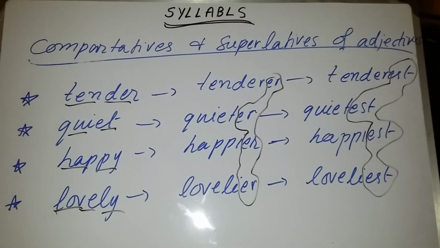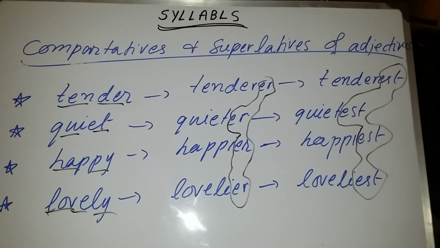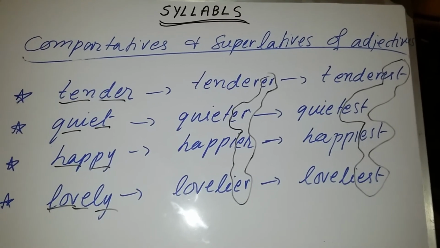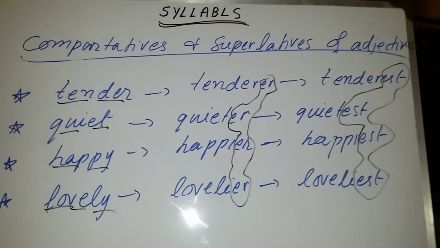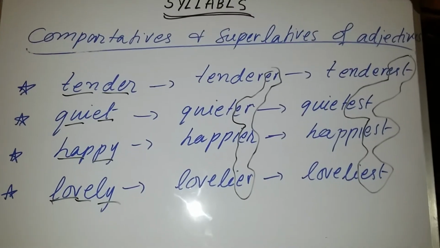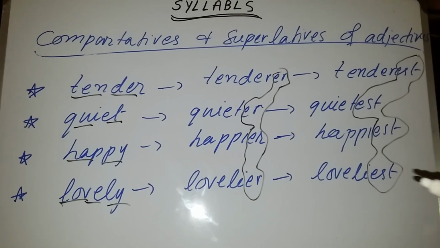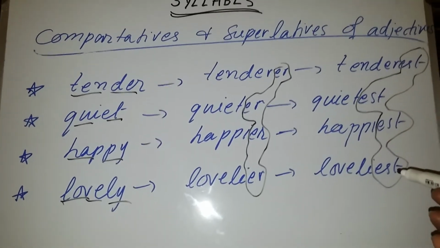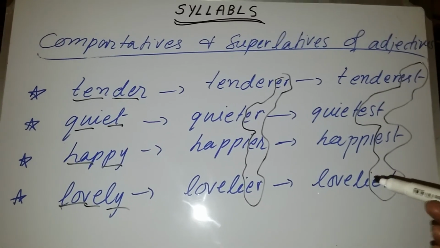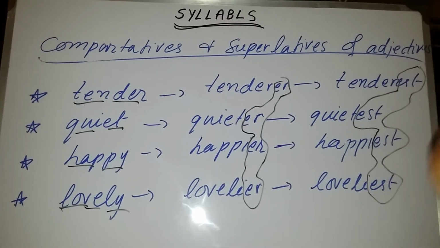But there are some rules which I have taught you. If the double unit words end with full, less, ing and ed, you will put the more and the most before them. And all other double unit adjectives, they will carry ER and EST after them for converting them into comparative and superlative. Always remember this, that only single unit words and more than double unit words carry only one rule.